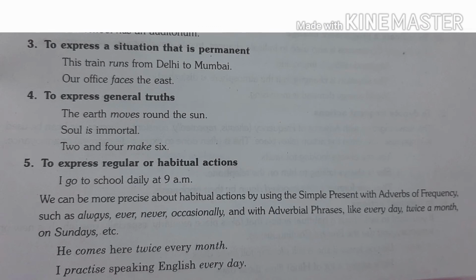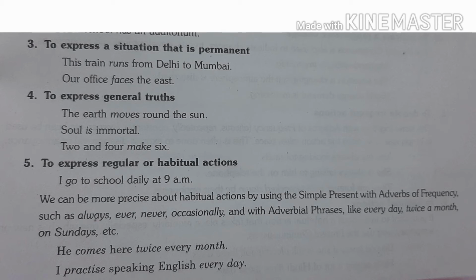Also use simple present tense to express a situation that is permanent. For example, this train runs from Delhi to Mumbai. This is a permanent situation. Our office faces the east. This situation is also permanent. We can't change the face of our office. So, to express a present or permanent situation, we use present tense.